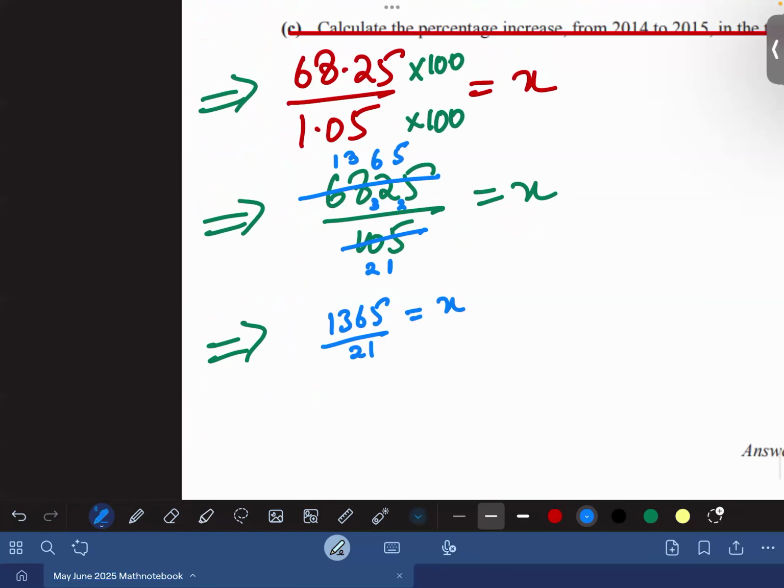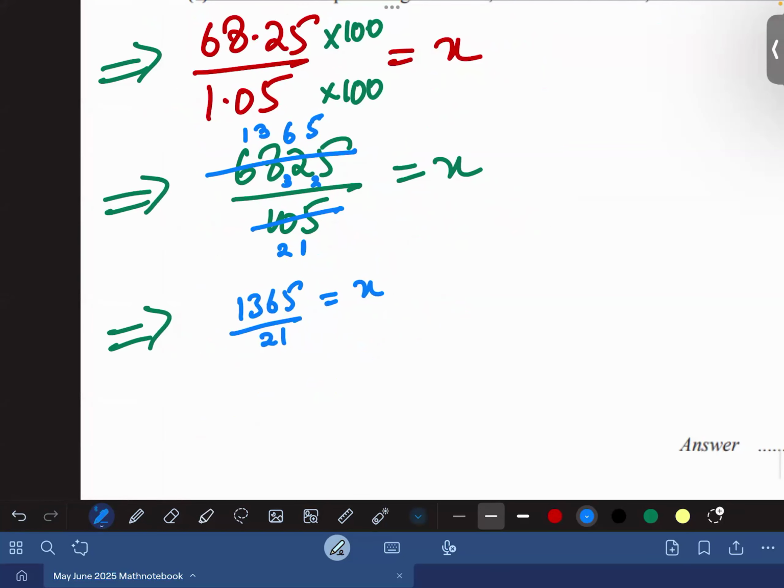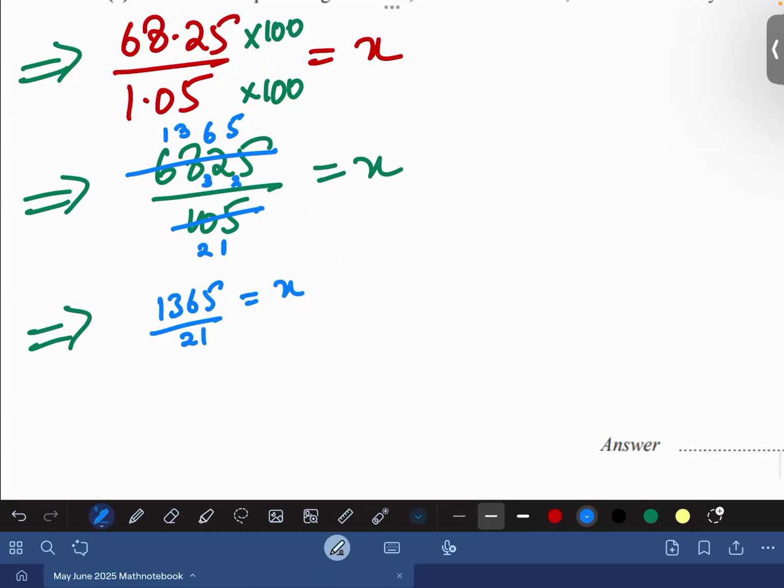Now, I have to check whether it is divisible by table 3 or not. So let's try that. 1 plus 3 is 4, 4 plus 6 is 10 and 10 plus 5 is 15. Yes, the numerator is divisible by table 3, and 2 plus 1 is 3. So yes, we can divide the numerator and denominator by table 3. So x is equal to 3 times 7 is 21. Okay, let's do that in the numerator.